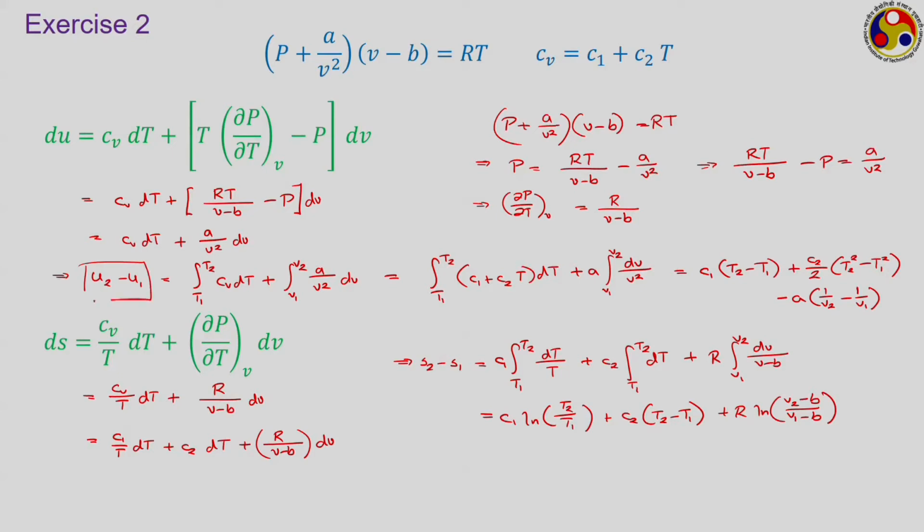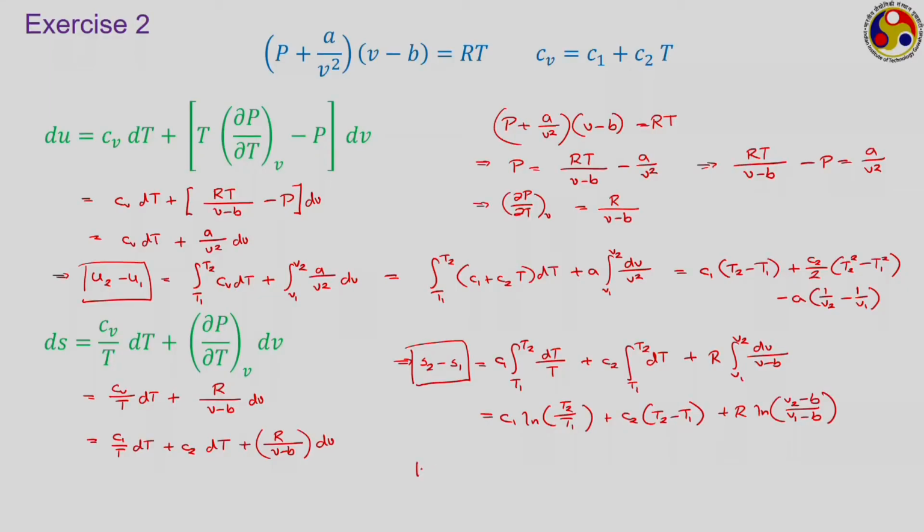How can you do that? I am repeating my question. Here now we have already developed one relation for changes in specific internal energy, that is U2 minus U1, and an expression for changes in specific entropy S2 minus S1. Now, I am trying to say that we do not need to do any further differentiation, or we do not need to have any information about Cp, but still we can calculate H2 minus H1. How can we do that?